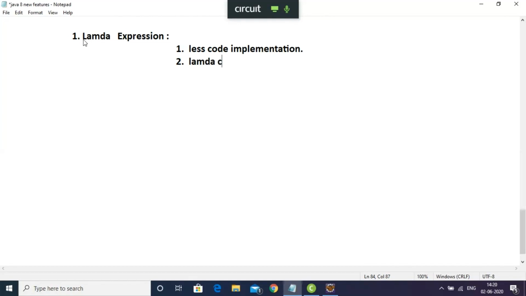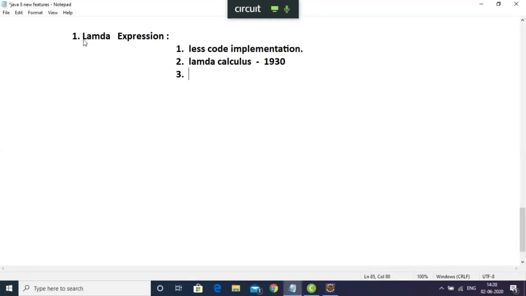Lambda Calculus. And this Lambda Calculus module in mathematics came in the year 1930, so it is not a new module. After that, they implemented this Lambda Calculus concept.